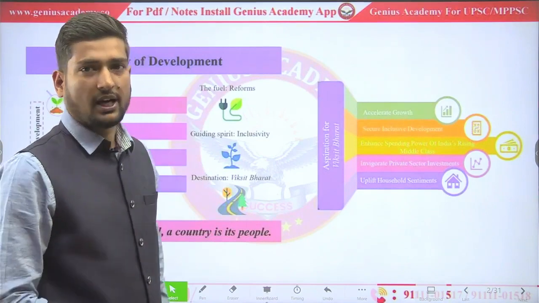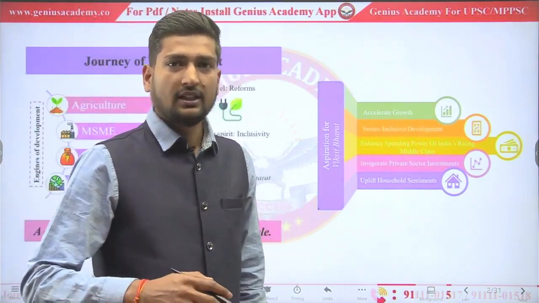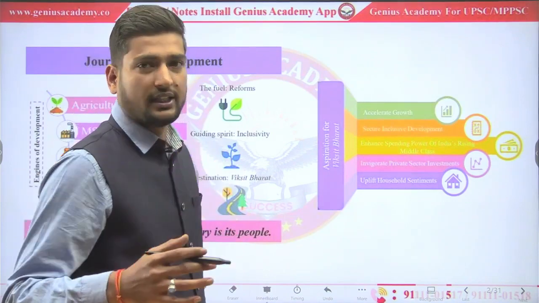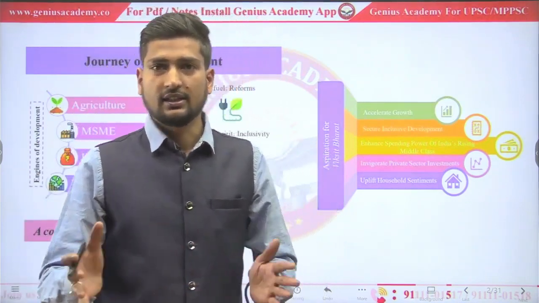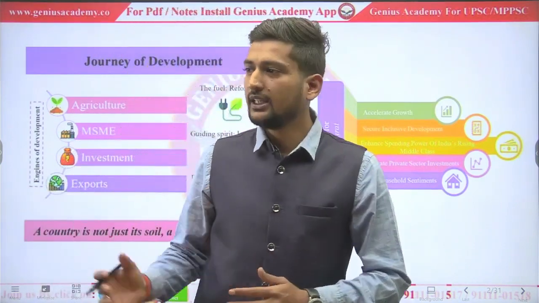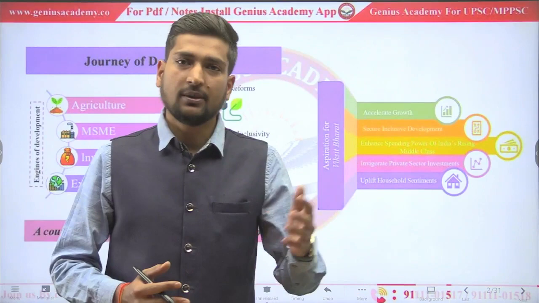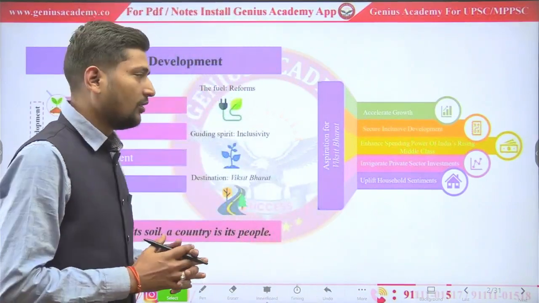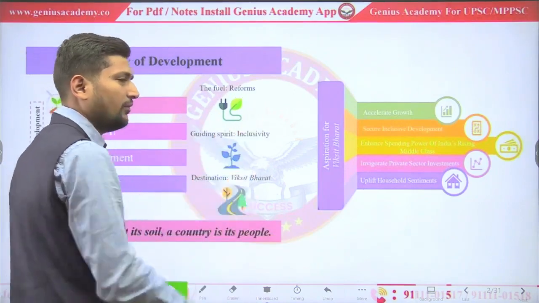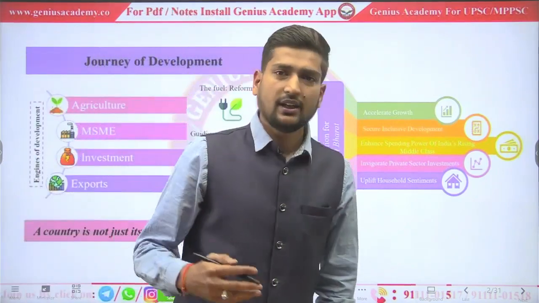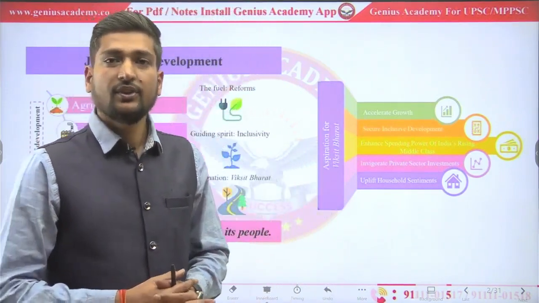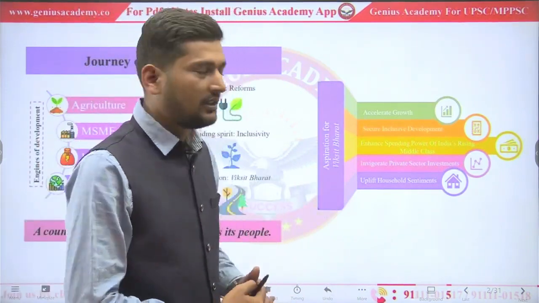So, let's see what the destination of our budget is. It is Viksit Bharat, that is, developed India. How can we get there? What will be the guiding spirit? That is inclusivity, growth in all sectors, either primary, secondary or tertiary, women, MSME or weaker communities like SC and ST. No one should remain behind. Fuel will be the reforms. We have to do some reforms to get India into Viksit Bharat, or developed India.